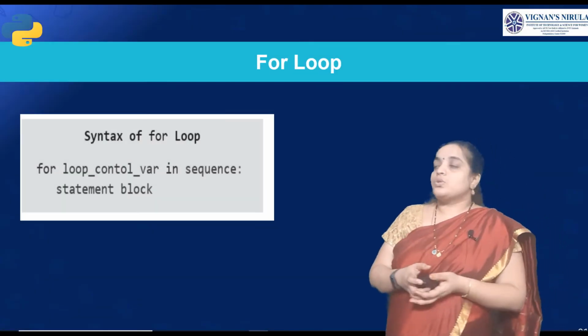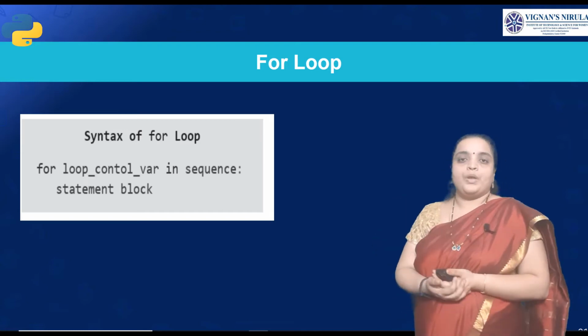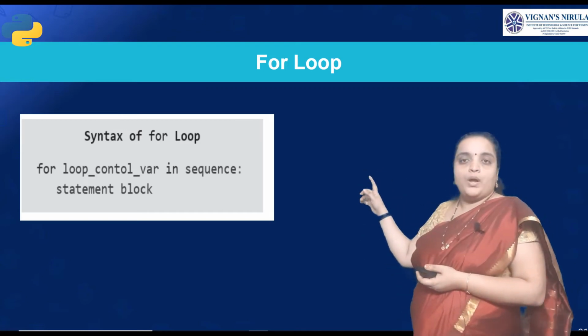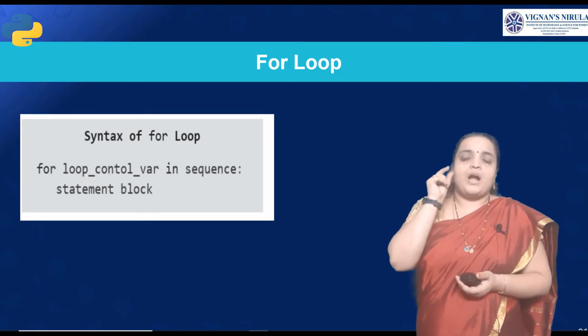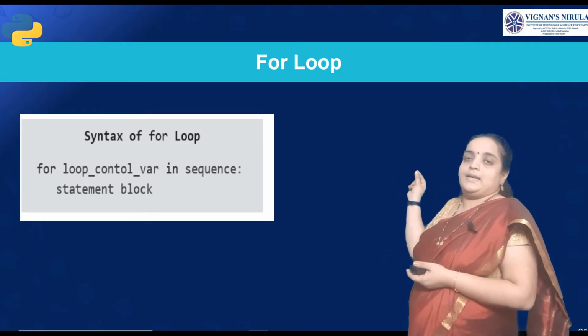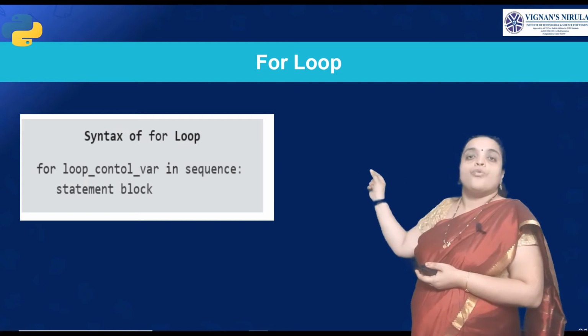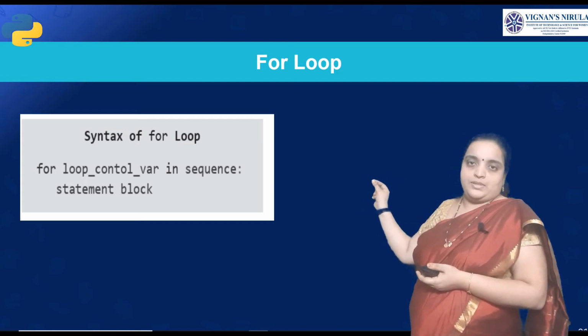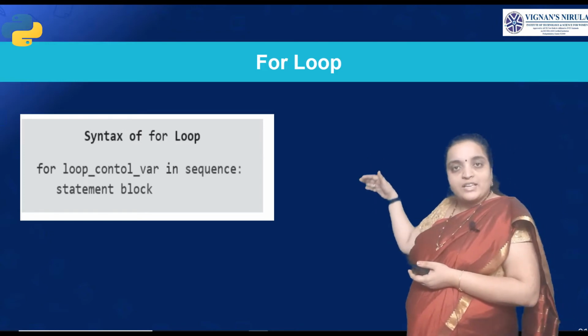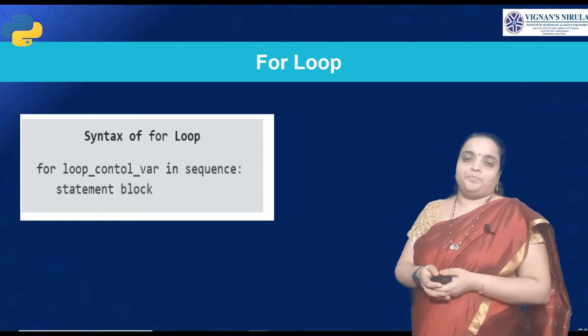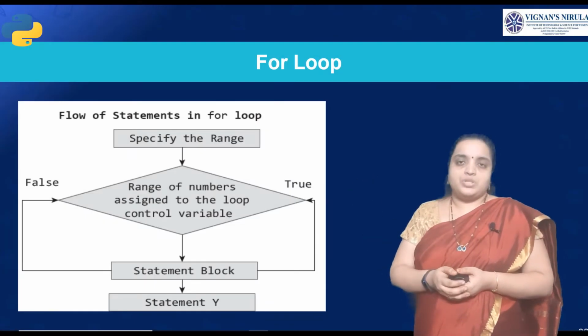Let us see that one. Clear, students? So this is the syntax of the for loop. You have to give the loop control variable in a particular sequence. If it is true, then it will execute the statement block. If it is false, it will come back to the original program.